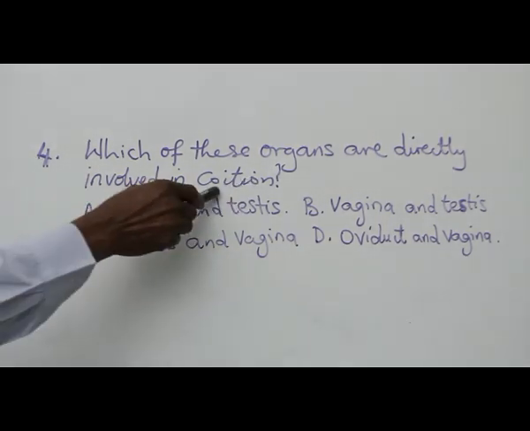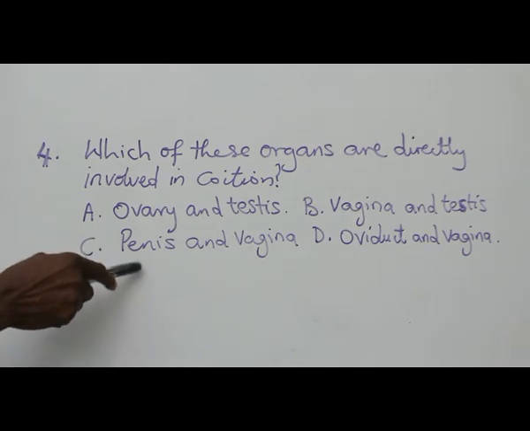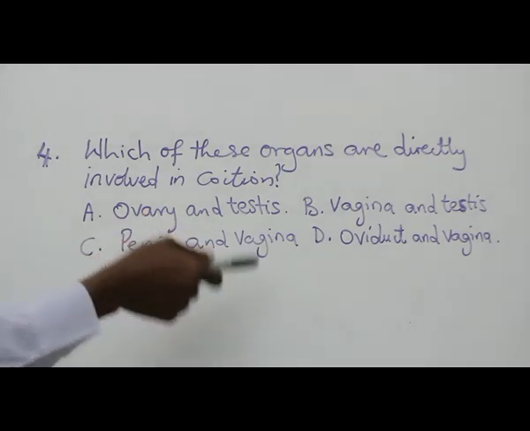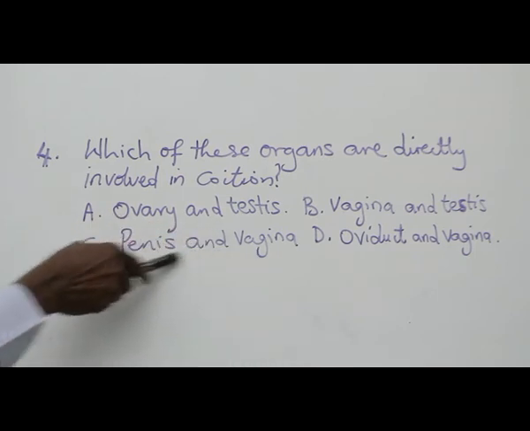Another word for coition is copulation, and it's also close to the meaning of mating. So the answer is C. This process of introducing spermatozoa or semen into the female is the penis into the vagina. So the answer is C.